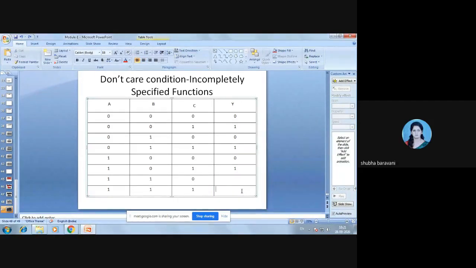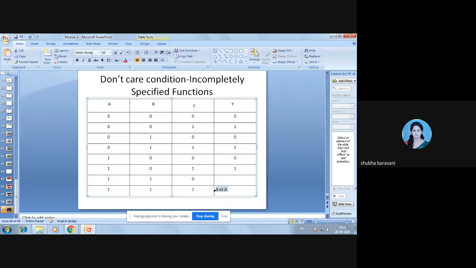Yes, ma'am. So in these two combinations, when the output is not specified, the output level when it is not defined can be taken either high or low. I can write here 1 or I can write here 0. I can write 1 here, I can write 0 here. These output levels are generally denoted by X or denoted by small d.